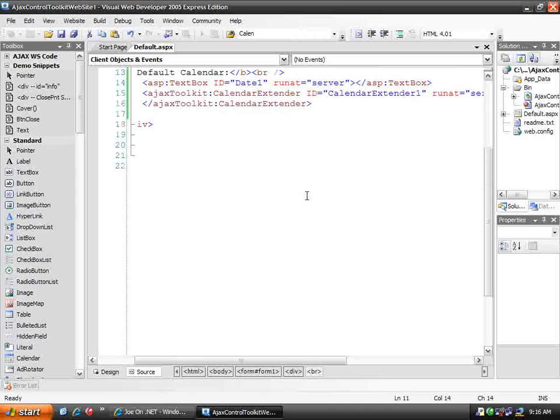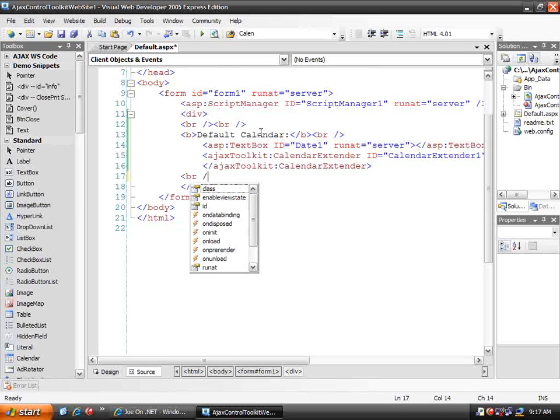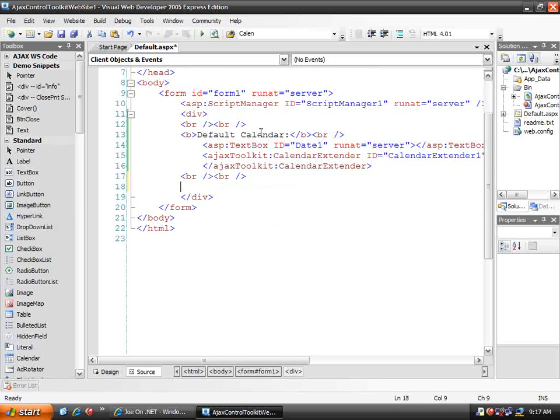But we want to add some of our own look and feel to the calendar that pops up. So in order to do that, let's again create just a little bit of spacing for ourselves, and now we're going to use cascading style sheets and some formatting.